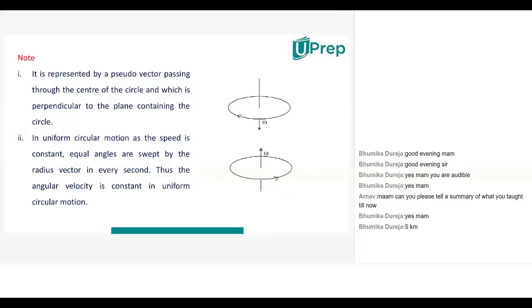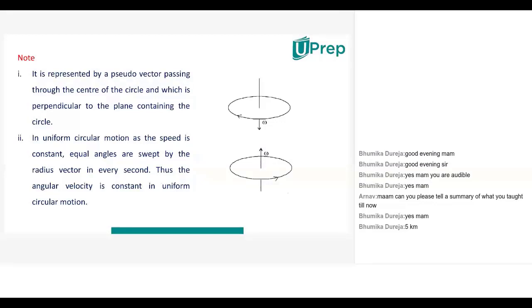And these are the points you have to remember when you are understanding it. It is represented by a pseudo vector passing through the center of the circle and perpendicular to the plane containing the circle. Angular velocity is represented by a pseudo vector. Pseudo means which is not real. So it is actually imagined to be perpendicular to the plane of the circular motion.